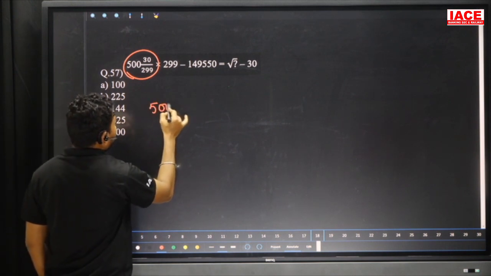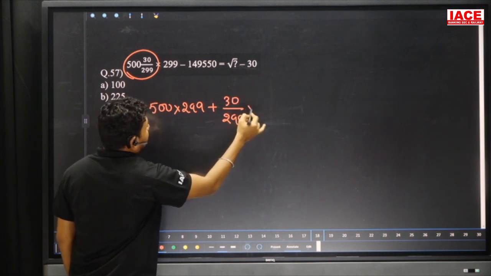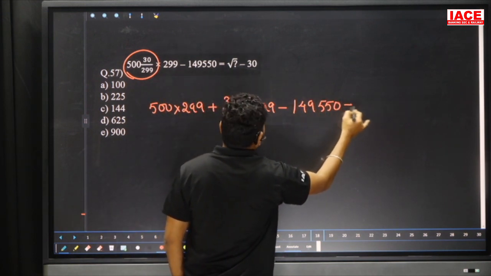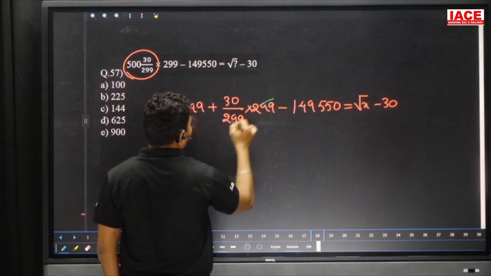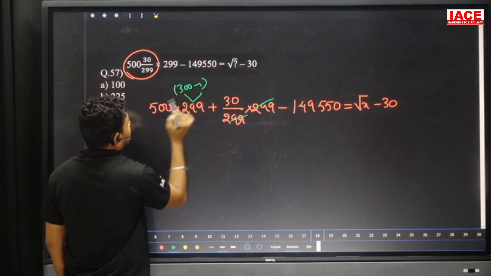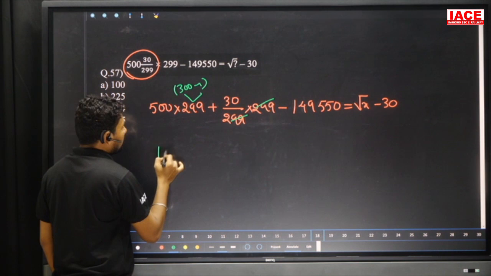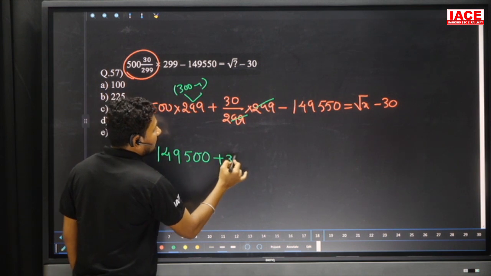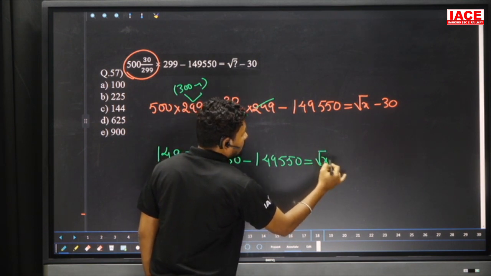We can write 500 into 299 plus 30 by 299 into 299 minus 149550 and root x minus 30. This is our question. Here the 299 cancels, it becomes 30, and here we can write 300 minus 1. 500 into 300 is 1,50,000. From 1,50,000, 500 will be removed, giving 1,49,500, and plus 30 minus 1,49,550, which is equal to root x minus 30.